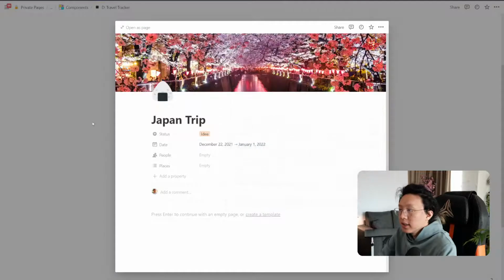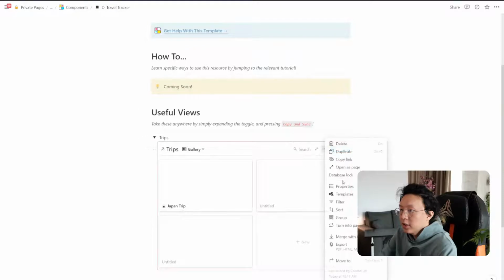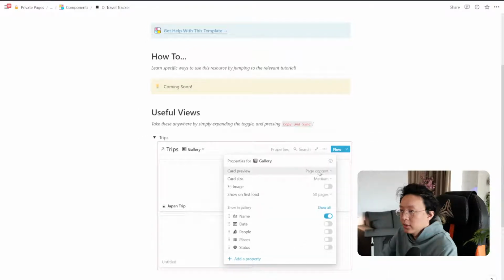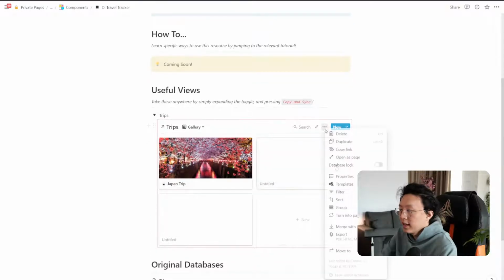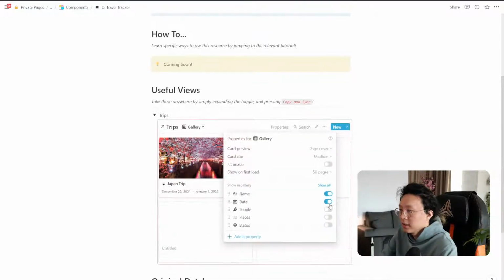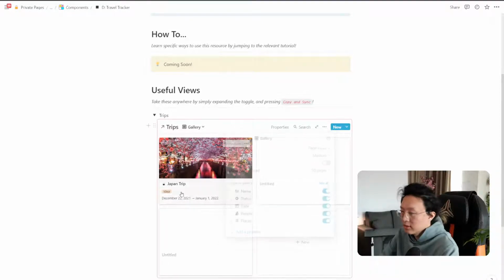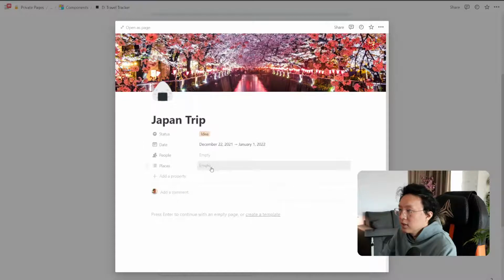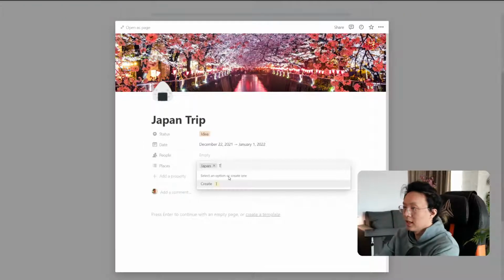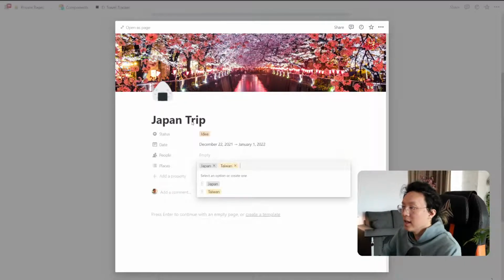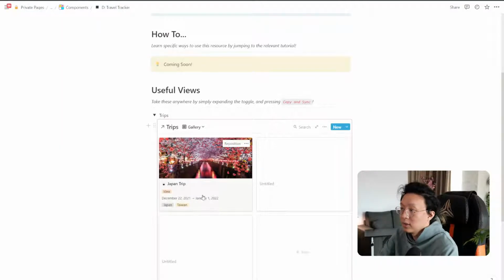What we can do that's really nice, in my opinion, is change this view to show the card preview for the page cover. Now we can see the Japan trip just like that. And if we want to, we can see more details about when we are going, who's going to go with us, where we are going to go, the status of this trip, right? So status I'll probably put down here, or even up here is fine. And then I'm going to put the place, right? So Japan is one. Maybe we'll visit Taiwan as well and nearby. And then we can see that shows up there. So it's really, really nice.